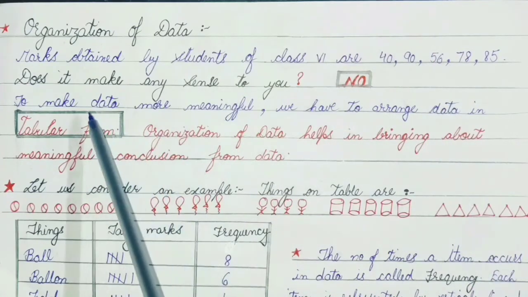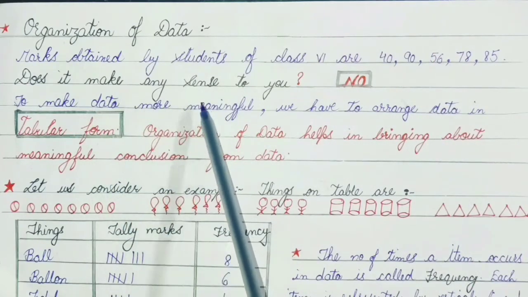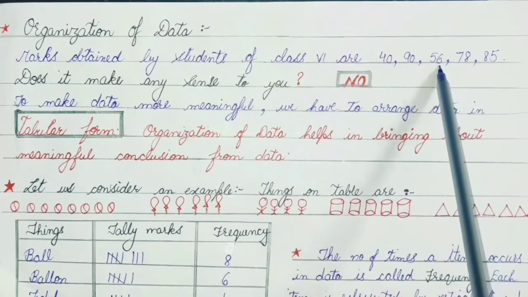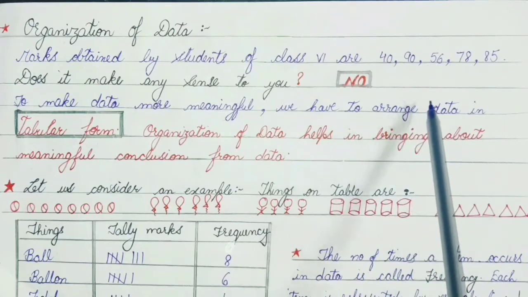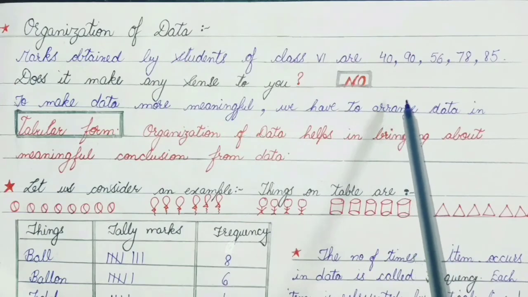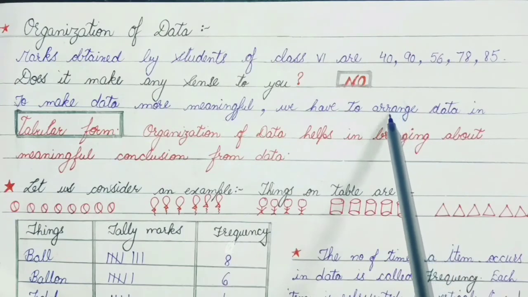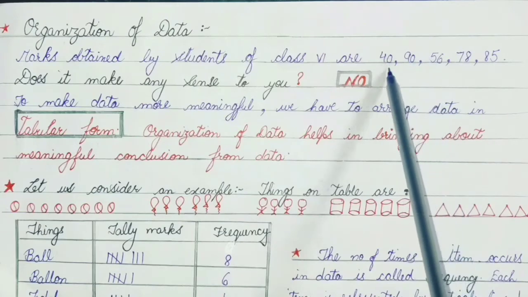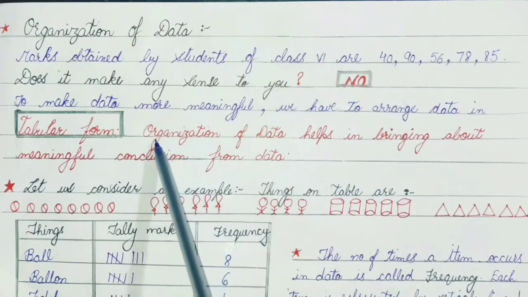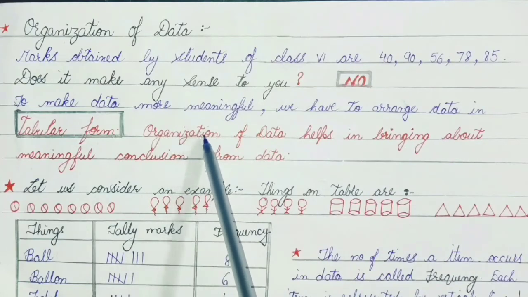Right? So, to make our data more meaningful or to draw any conclusion from it, what do we have to do? We have to arrange the data. This word arrange is very important. When we are arranging our data, or converting it into meaningful information, that is known as organization of the data.